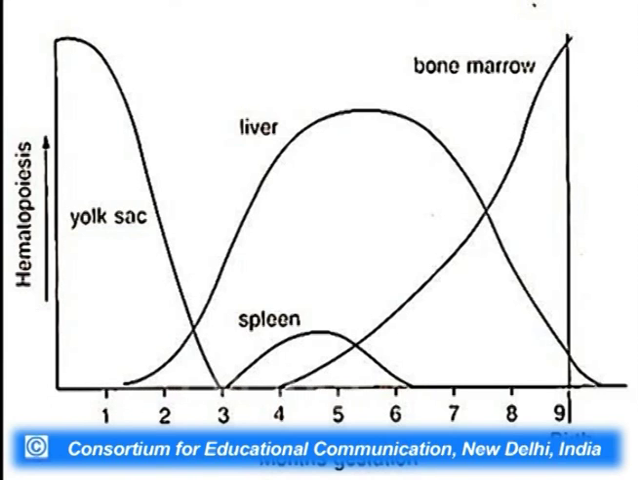And once the fetus becomes a neonate, that is the newly born child, the entire hematopoiesis is taking place in the bone marrow and will take place in the bone marrow for his entire life.